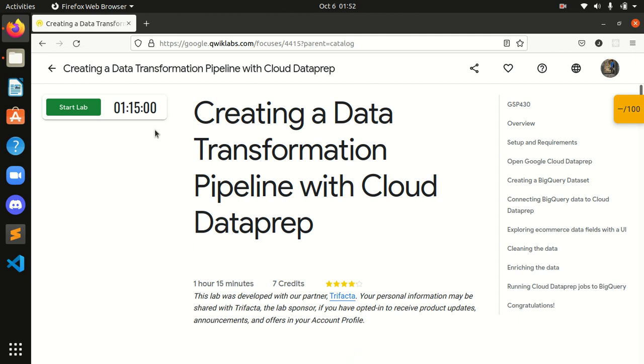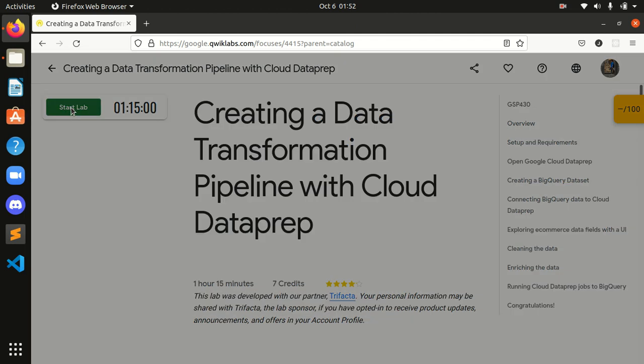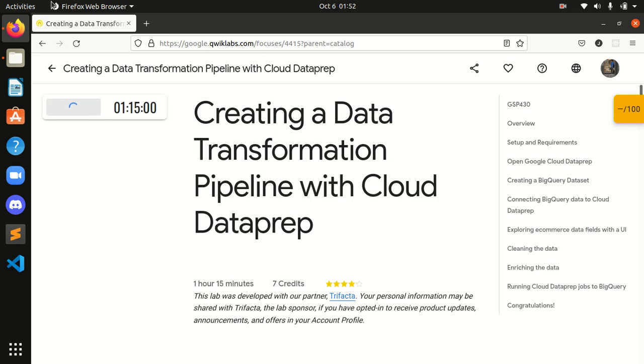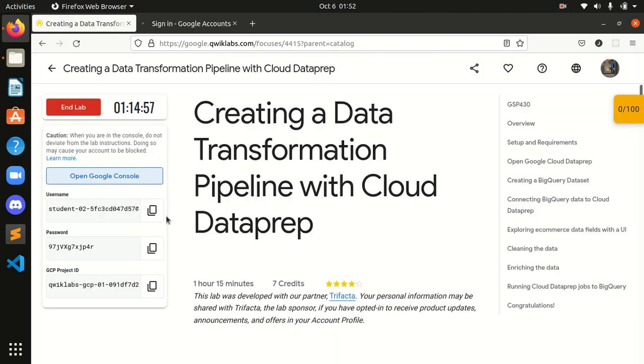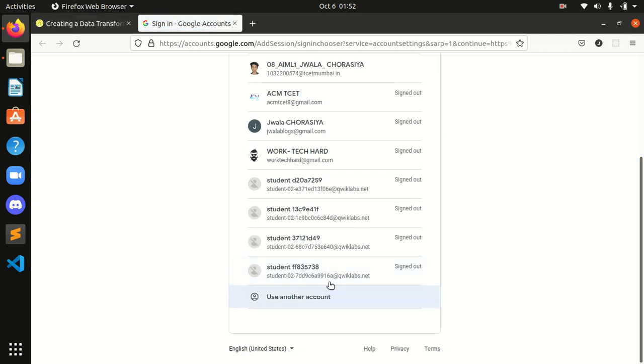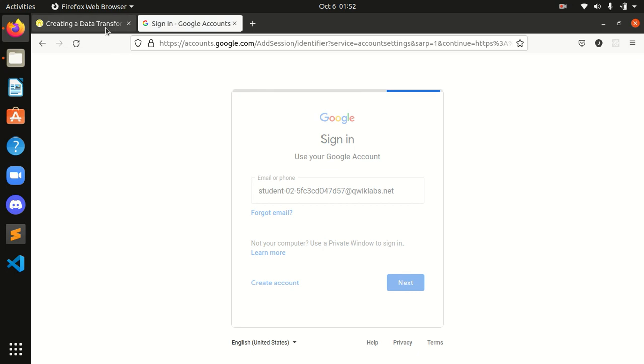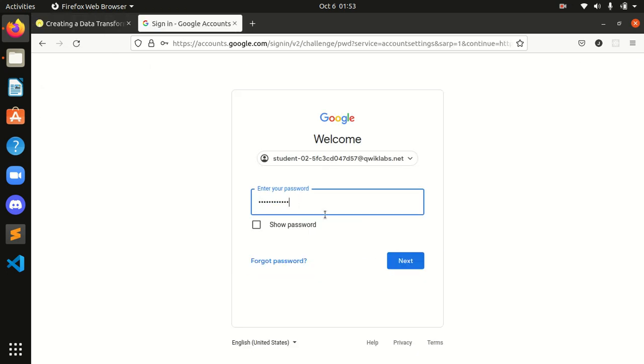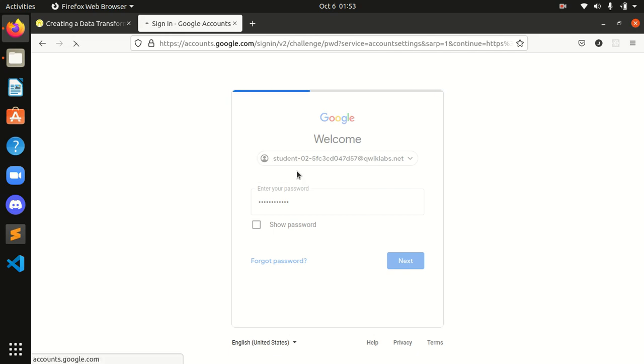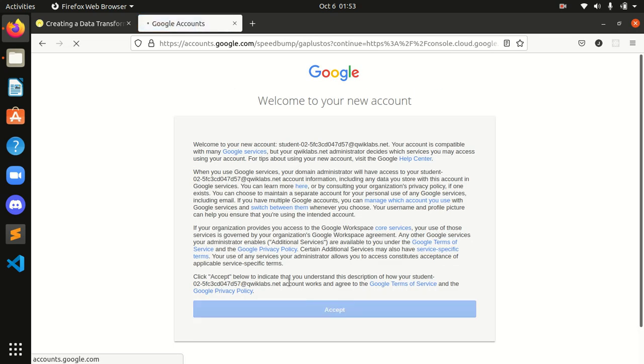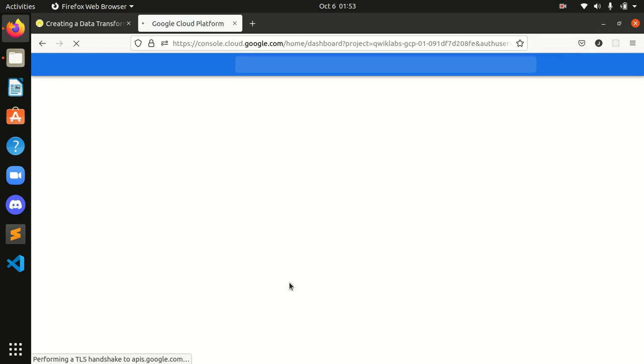So guys, what we will do is we will start our lab first of all, and hope guys my mic is now good, you won't be having any issues from now. Okay, let's open the console. I will use a username and a password. Accept these Google terms and conditions, guys. Now some basic agreements which we need to accept every time.